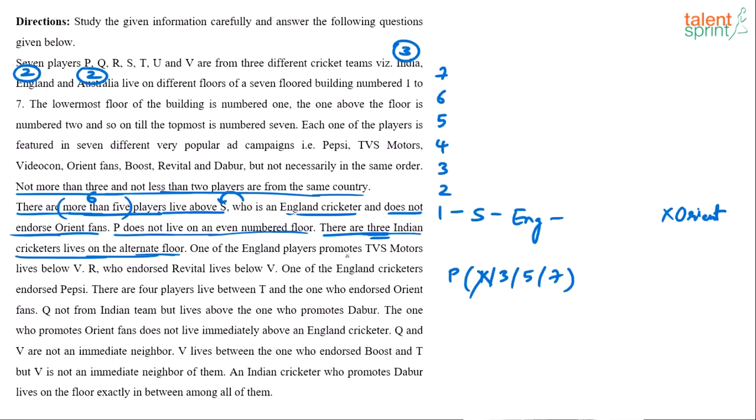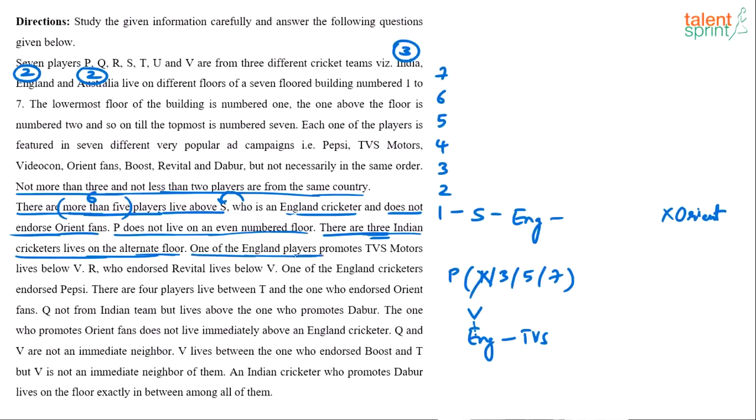One of the England players promotes TVS Motors and lives below V. So just make a note of this again. If let's say V comes somewhere, the England player will come below V and he promotes TVS. Now below does not mean exactly below. It can be anywhere below V. Remember there is a difference between exactly below and below.